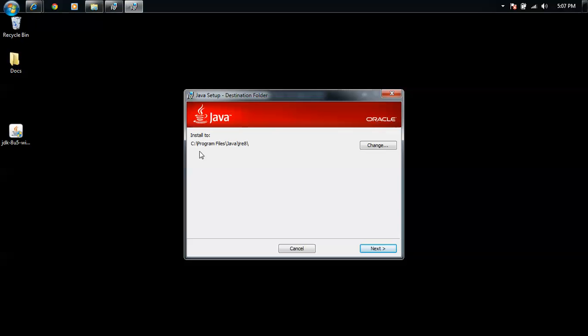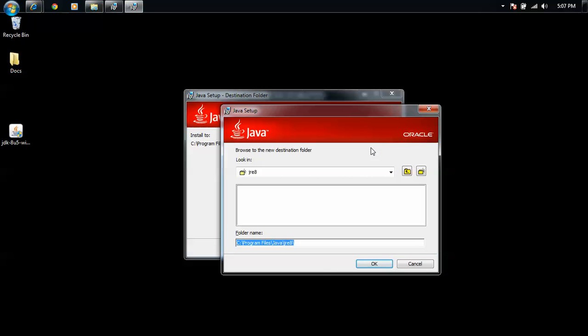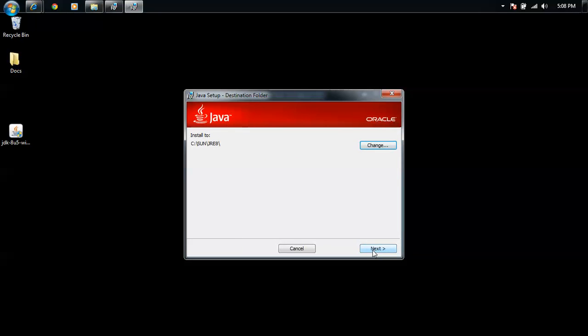Now, this is the JRE installation. It's along with the JDK, public JRE installation. By default, the public JRE is also going to be installed into program files Java with the directory name JRE8. I'm going to change this location also to my desired location, C:/sun/JRE8. That is JDK, and this is public JRE. Click on OK. Now click on next.